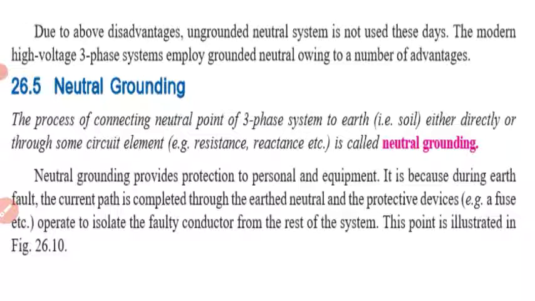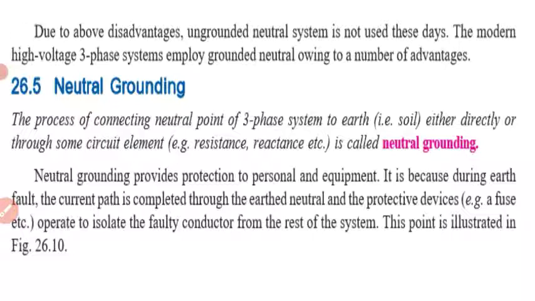And one more thing in the ungrounded system: if there is no fault, there is no such problem with the circuit, meaning we can operate. But when a fault occurs, there will be problems. So far, whatever 1 to 5 I have already discussed, these problems will occur. Hence it is necessary to go for neutral grounding.